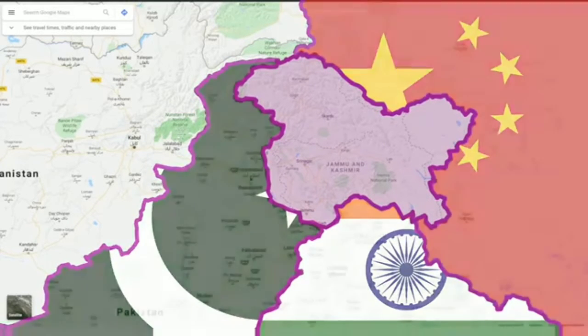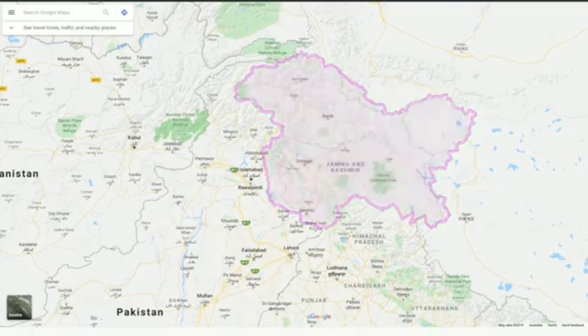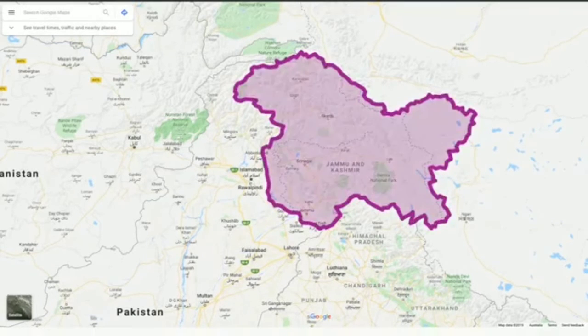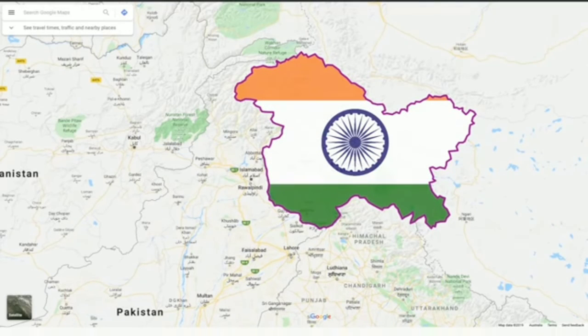And here is the problem explained in mildly more depth. Essentially, there's this area of land that's known as Jammu and Kashmir. The Hindu ruler of the state of Jammu and Kashmir decided to join India back in 1947, but Pakistan disagreed based on the fact that the majority of the population in Jammu and Kashmir were and are Muslims.